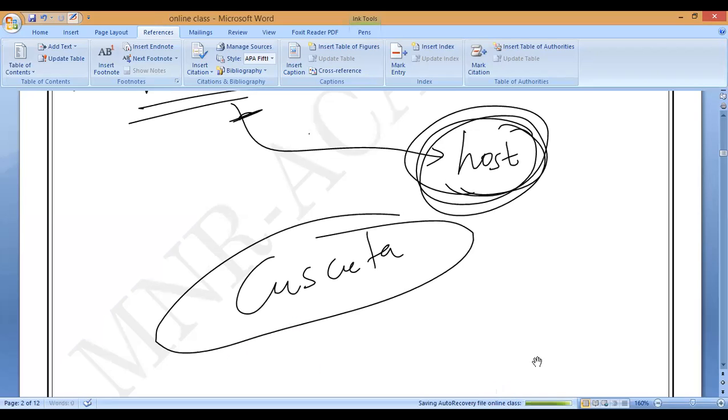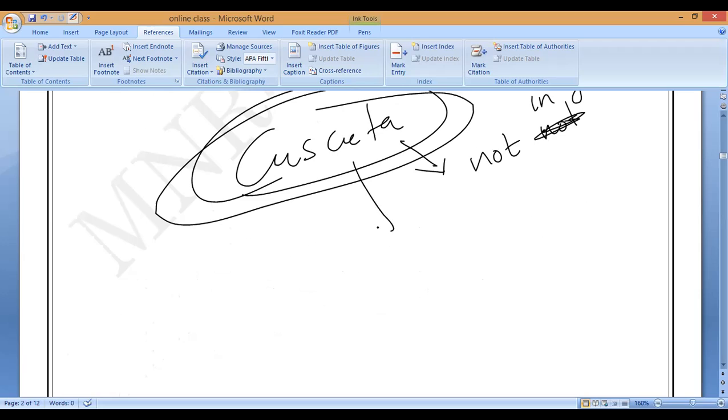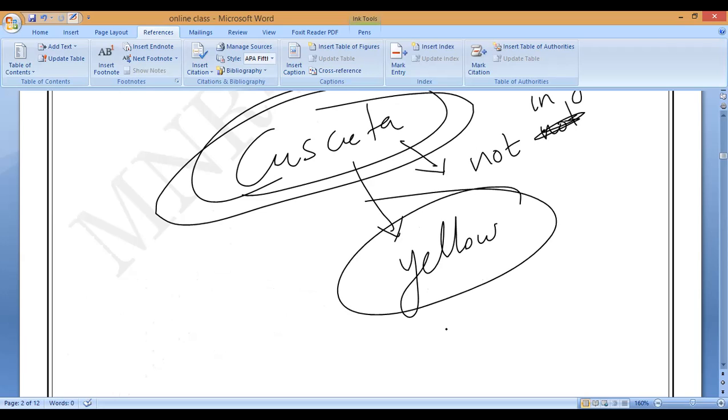Do you understand, Mari? Hari? Now you can see, this Cuscuta plant does not have chlorophyll. That is why it is not green in color. Have you noticed it? Cuscuta is a yellow color plant, having no green, no chlorophyll. Just now I have shown you the picture also, correct? What is the color of the Cuscuta? Yellow color.